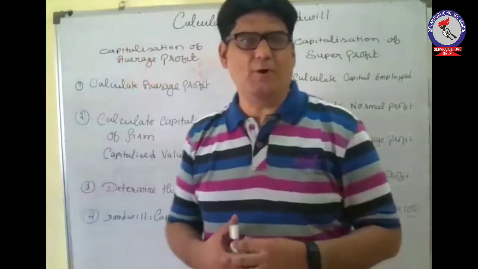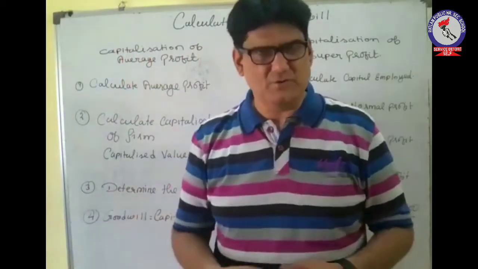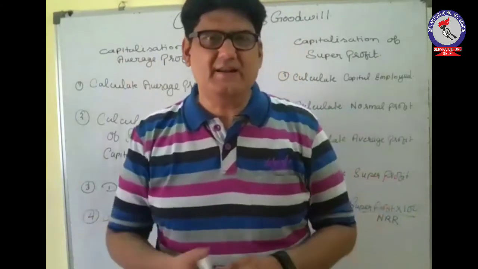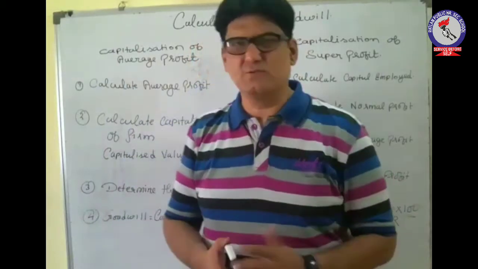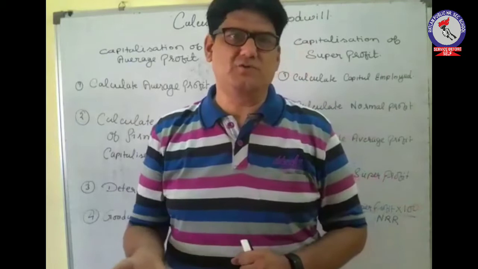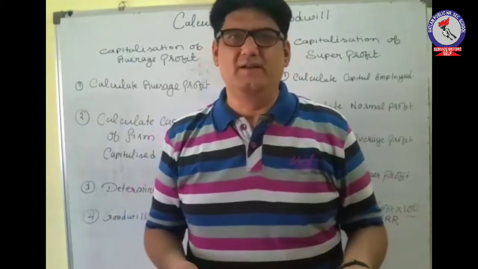And when we are talking about the calculation of goodwill by capitalization of super profit method, the straightforward simple things are there. First we have to calculate the super profit, and then we have to capitalize that amount of super profit to find out the exact amount of goodwill.